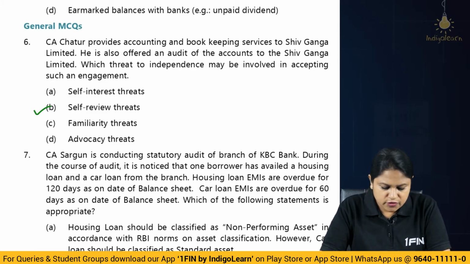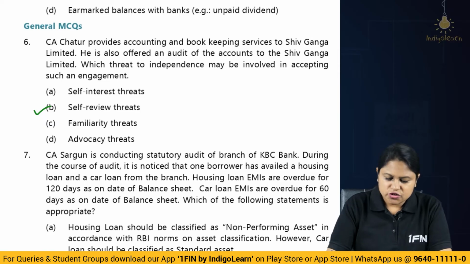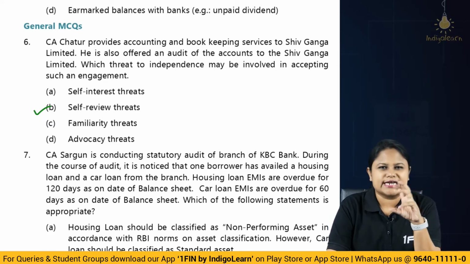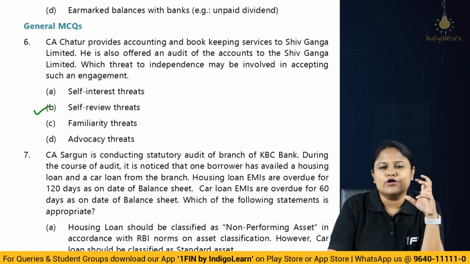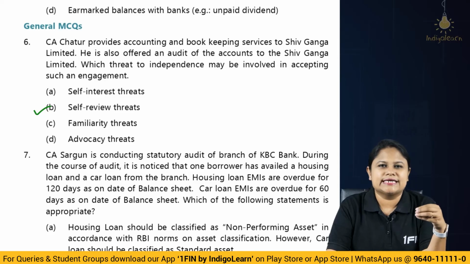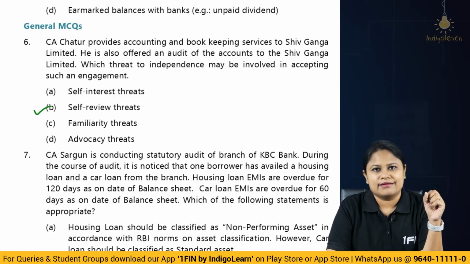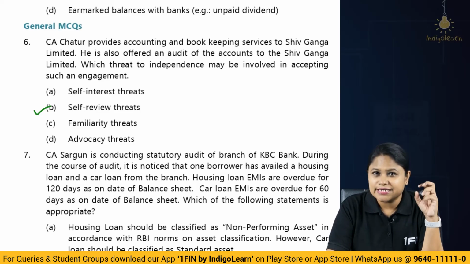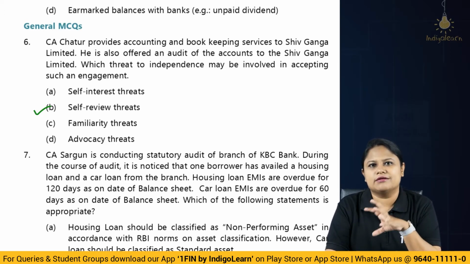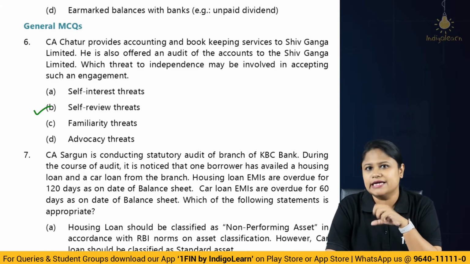Okay. Which of the following statement is appropriate? So if you look at this kind of question, tell me, when we do deemed NPA, don't you think this kind of scenario we discuss? If you have gone through the classes very carefully, we do an example regarding a person taking multiple facilities from the bank. Cash credit facilities, their credit card has been taken, term loan is taken, okay. Then we study one concept that if one particular facility becomes NPA, that means all the other facilities also will be termed as NPA, they'll become deemed NPA.